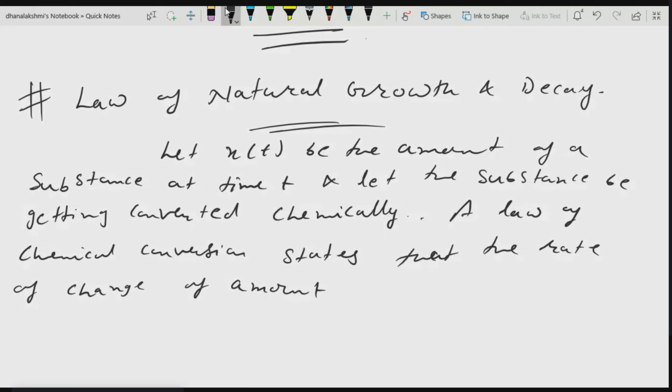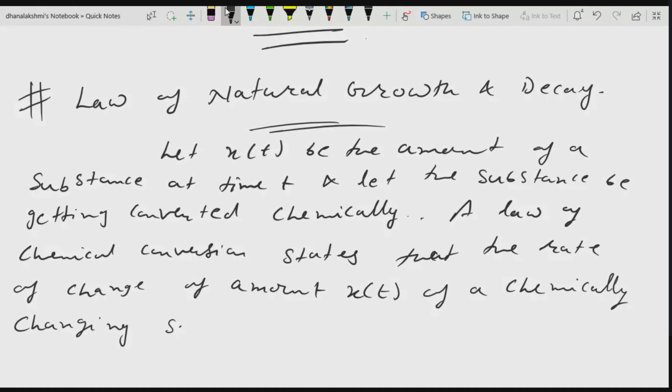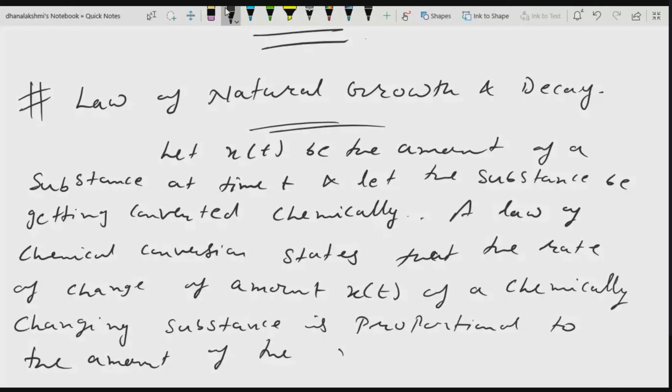Quantity, amount, x of t, of a chemically changing substance is proportional to the amount of the substance available at time t.